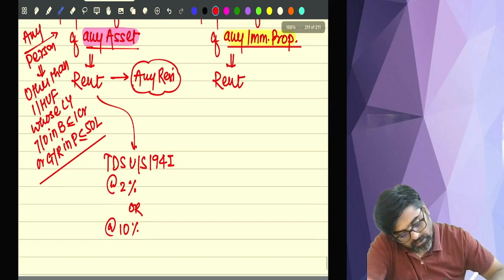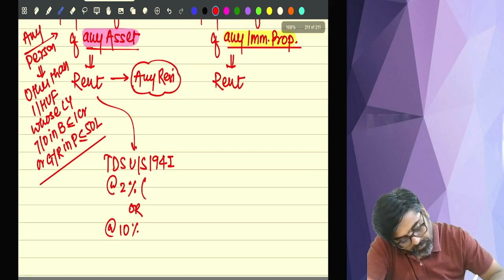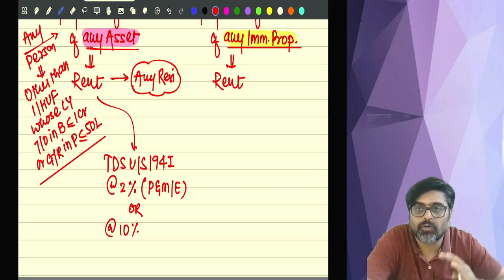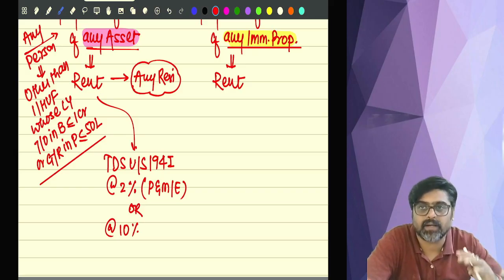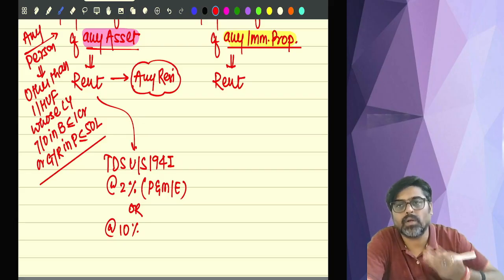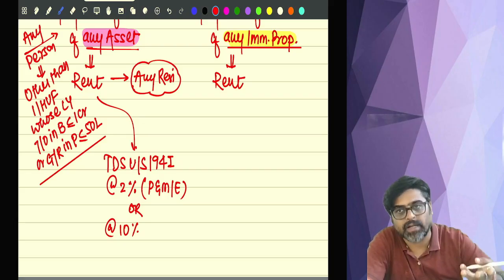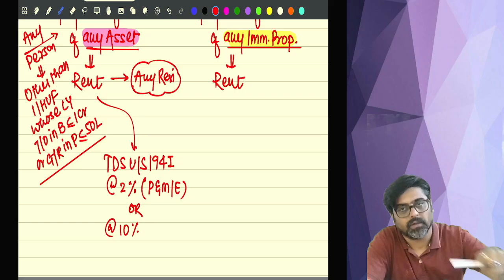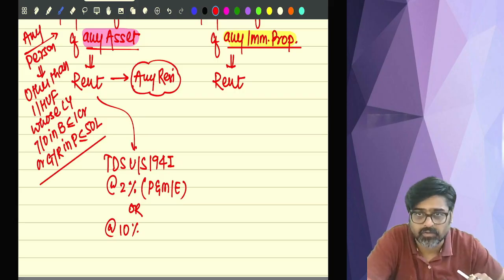But this 2% will be for rent of plant and machinery or equipment. So if you have taken plant, machinery or equipment on rent and you are paying rent for that, then the TDS will be 2%.